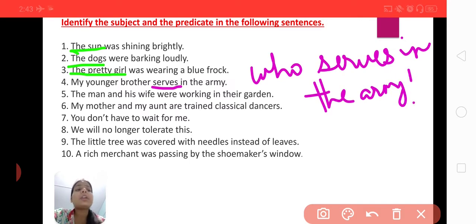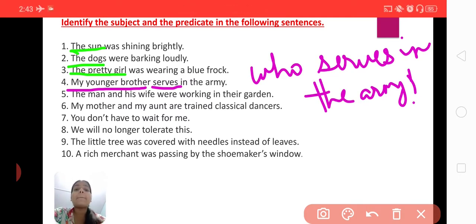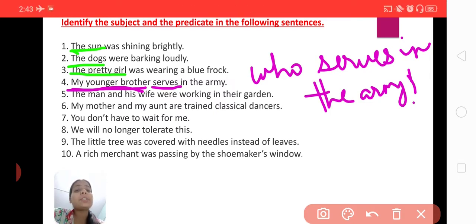Okay, so what answer are you going to get? My younger brother, not simply brother. Here there are two modifiers. First is younger and the second one is my. So this whole group of words will be known as the subject, and this type of subject is known as what? Yes, very good, complete subject.